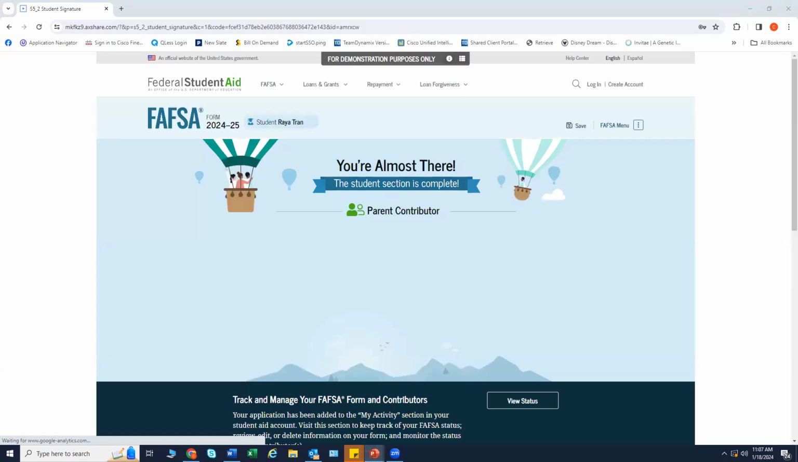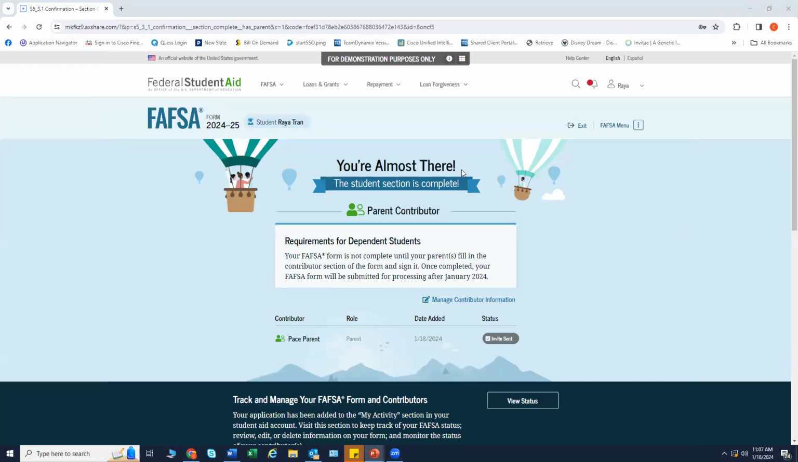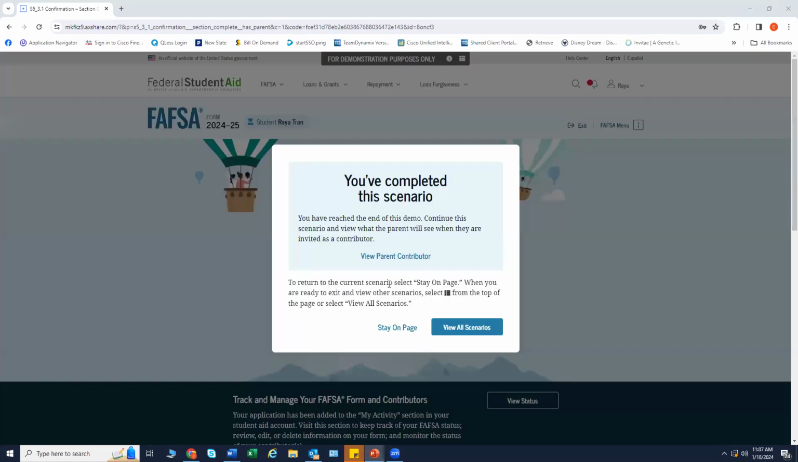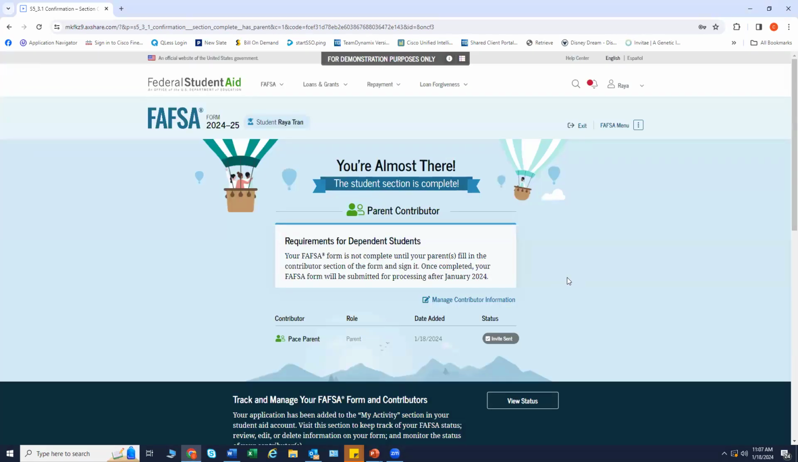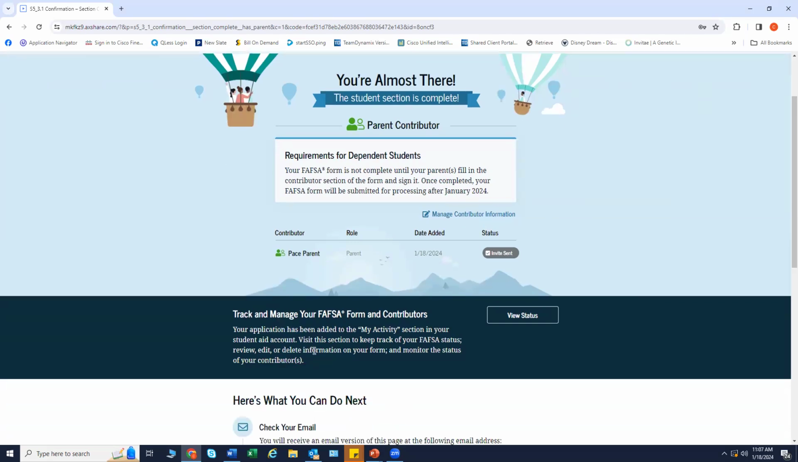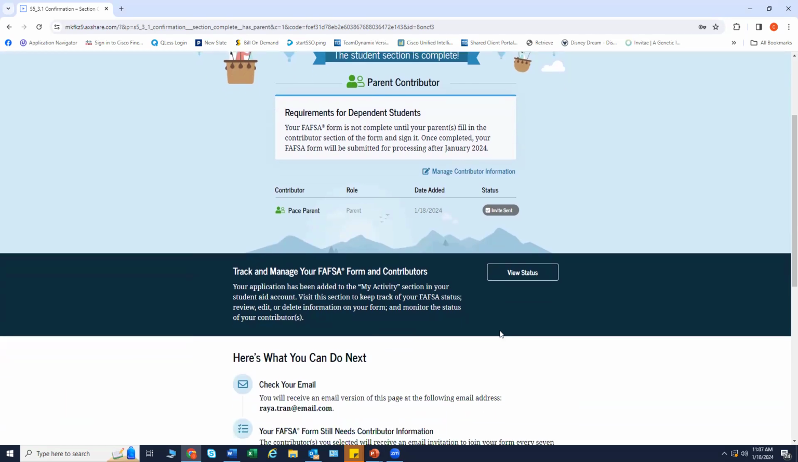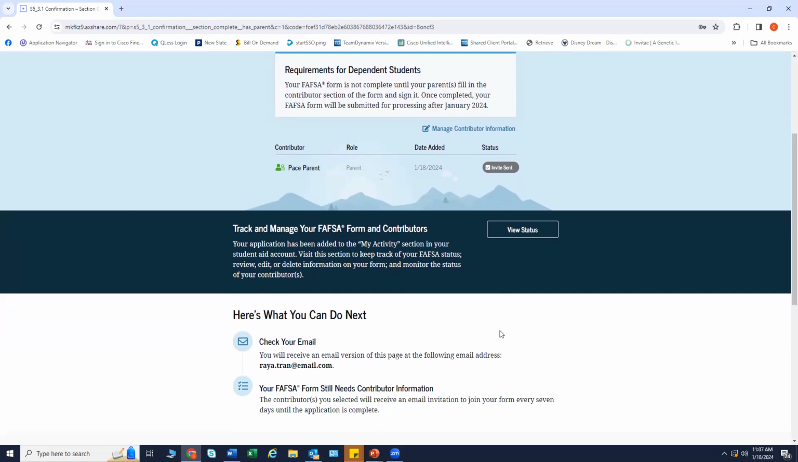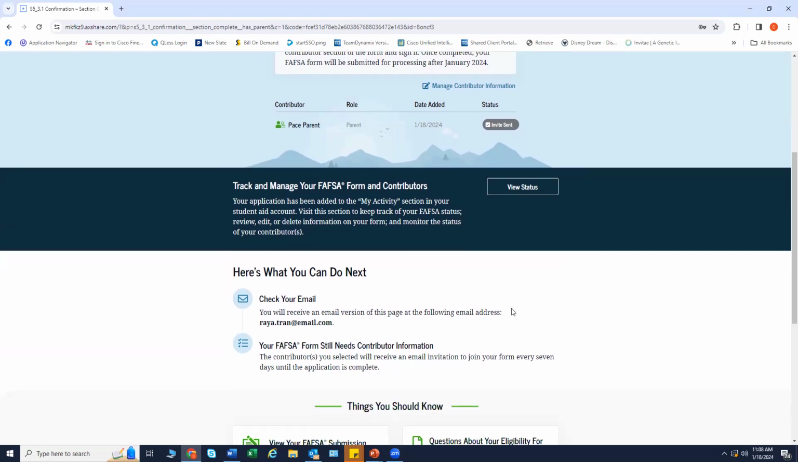Upon signing the student section, the student is presented with the "this section is complete" page. This page displays information for the student about next steps, including tracking information on their FAFSA. The student is reminded that their FAFSA form is not yet completed and can't be submitted until the parent completes the contributor section of the form, and then the parent needs to sign it. Next, in this scenario, the student-invited parent will be entering the FAFSA form and completing their section.